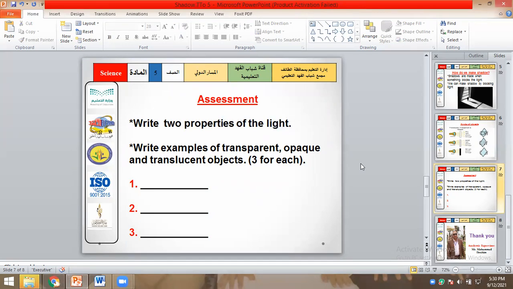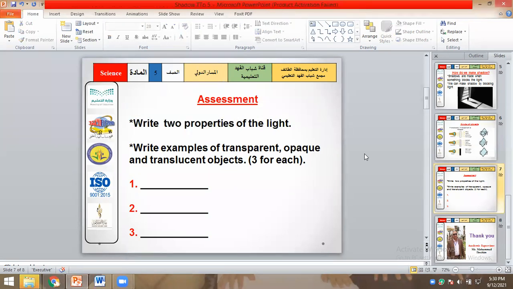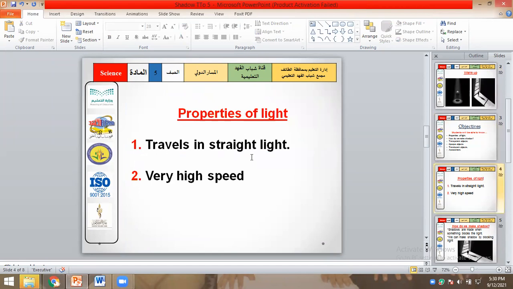I did not understand. Okay, Omar, what did you get? The last one I did not understand. This one, right? Assessment. Abdullah Faisal, listen to me. Write two properties of light as I show you here. These are properties of light. Number 1, travels in a straight line. Number 2, at a very high speed.